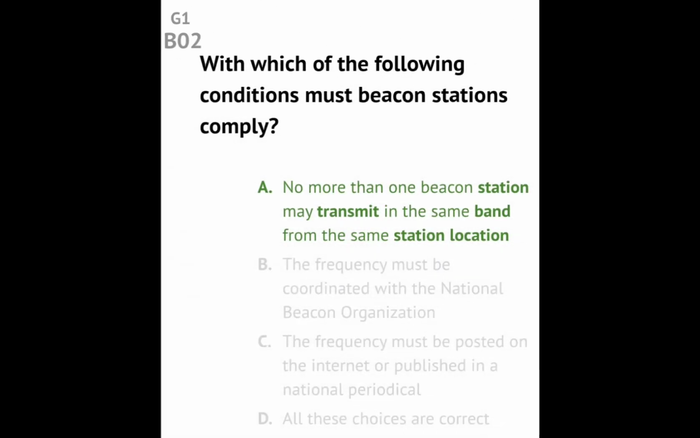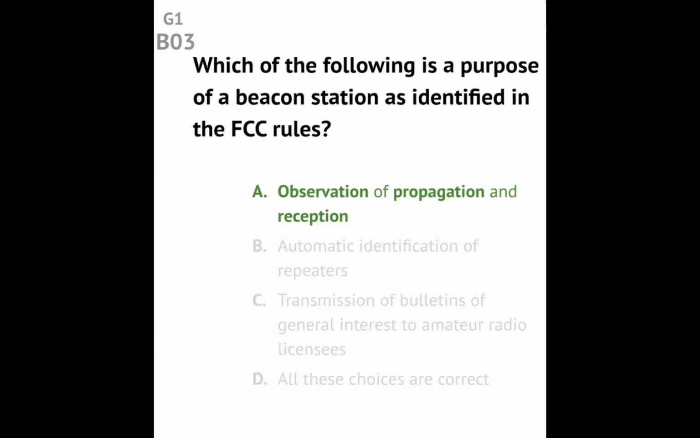Question G1B02. With which of the following conditions must a beacon station comply? Answer: No more than one beacon station may transmit in the same band from the same station location. Question G1B03. Which of the following is the purpose of a beacon station as identified in the FCC rules? Answer: Observation of propagation and reception.